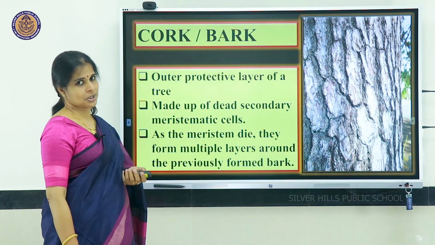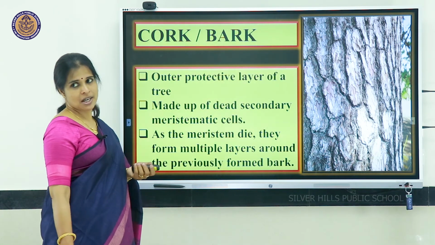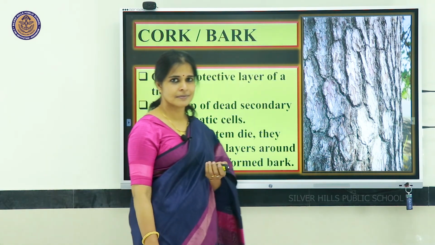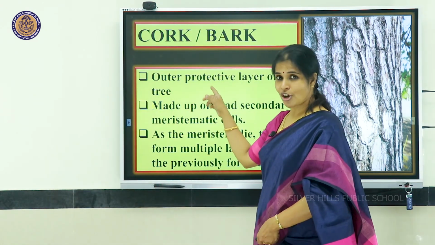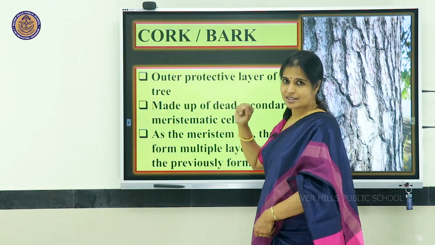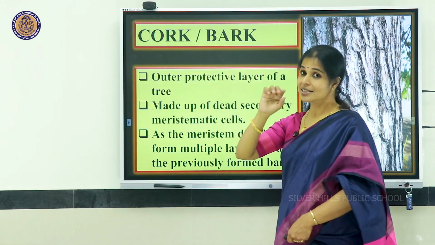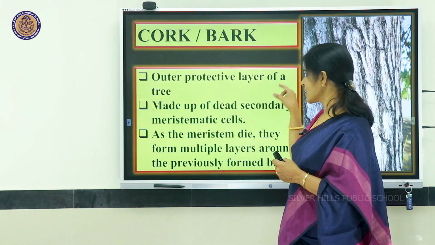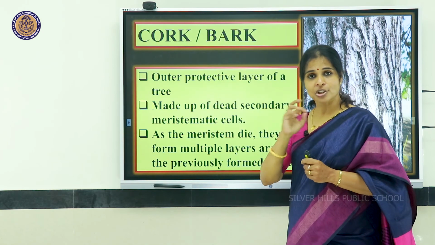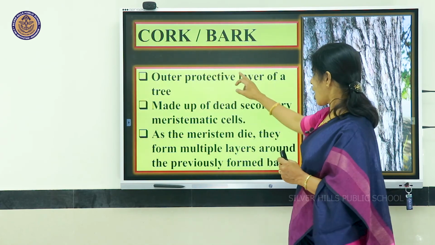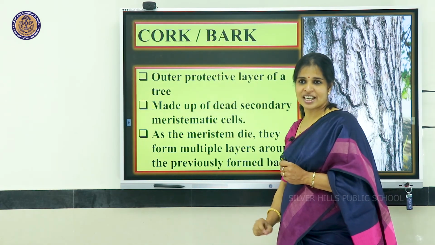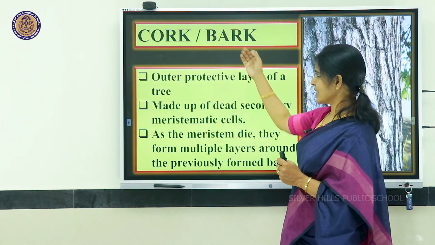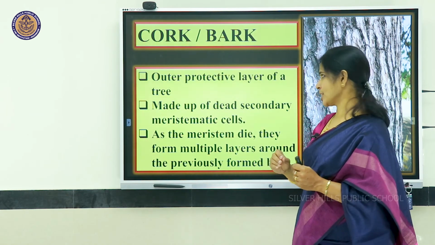Now, the last part, cork or bark. Have you ever heard this bark? Bark, it is not dog barking, this is a different bark. Cork also, you must have heard many times the cork cap. What is this? This is a part of the plant. Okay. The outer protective layer of a tree, generally we call it as bark. These layers, when it is present, we call them as cork.